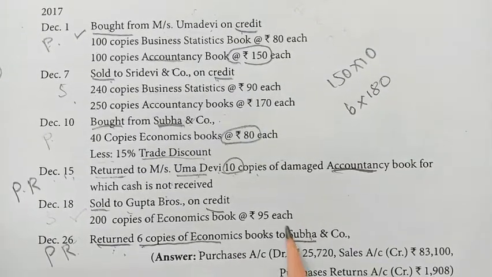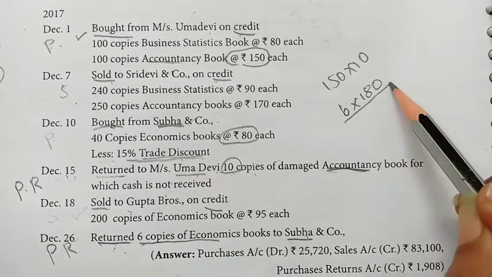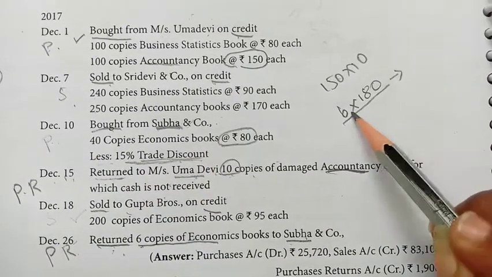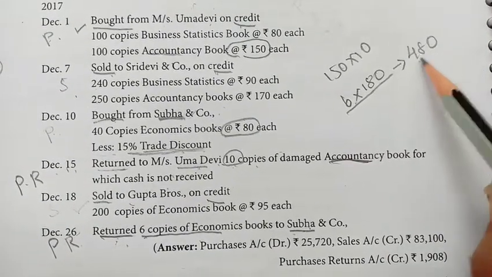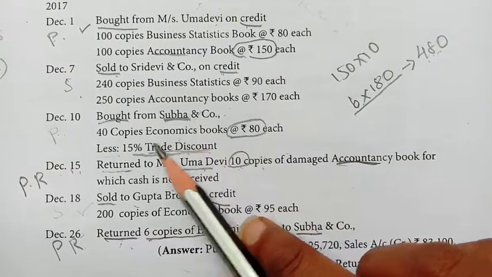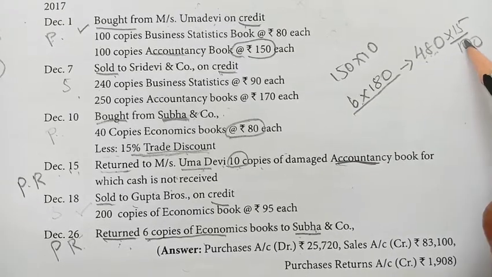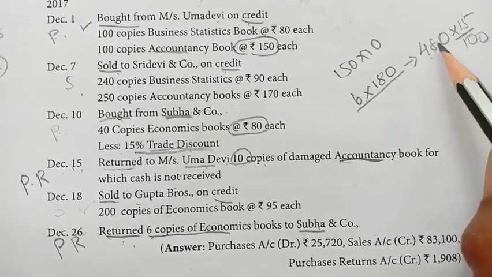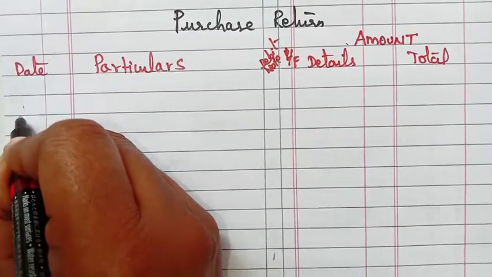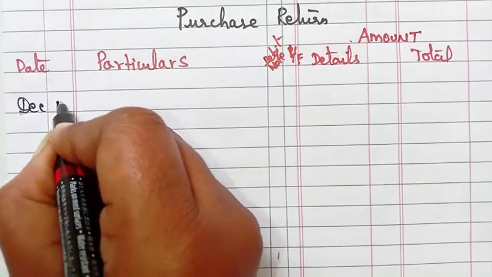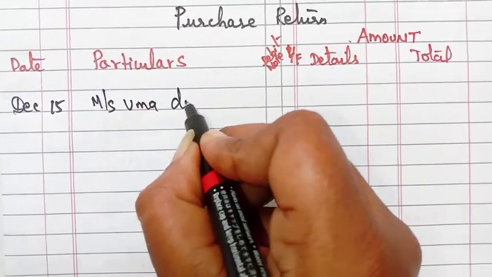But here for Subha, you can see we have a trade discount. If you multiply, whatever amount comes, we'll get 480. For this 480, for Subha there is a 15% trade discount, into 15 divided by 100. Whatever we get, we have to minus from 480. We'll go and do. So in December 15 we'll write Mrs. Uma Devi.